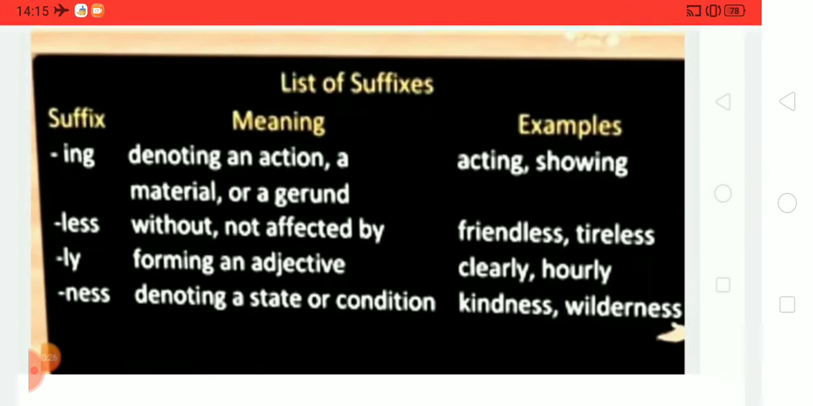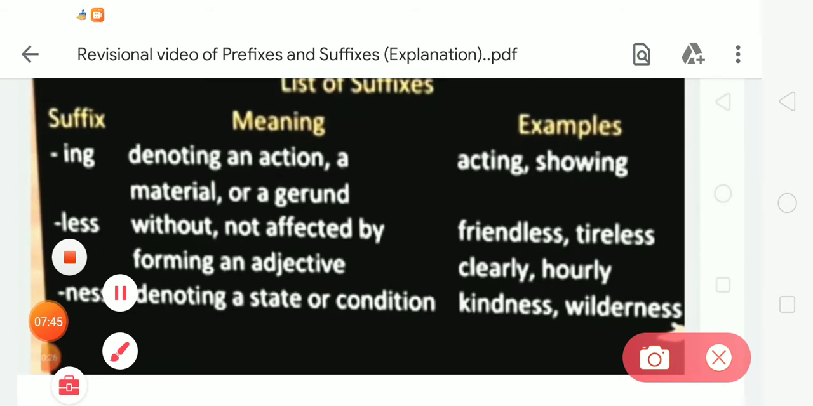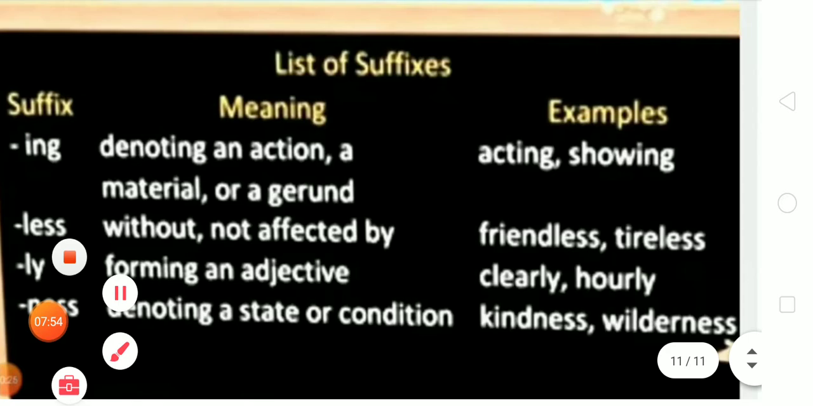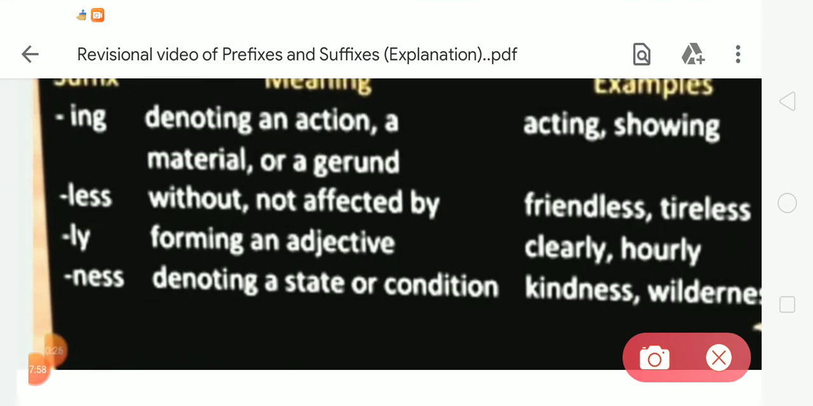Now moving to the next, many more examples. There is ing, denoting an action, a material, or a gerund. Examples, acting, sewing. Now the next is less. The meaning of less is without, not affected by. Examples are friendless and tireless.